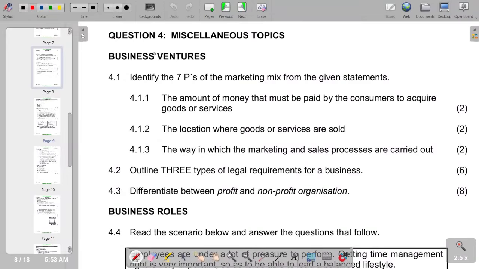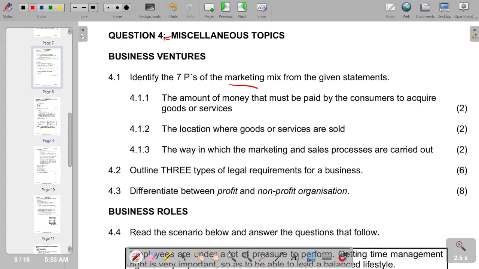So looking at question 4, which is on business ventures, you have to identify the 7 P's of the marketing mix of the given segment. The marketing mix is basically a combination of factors that can be controlled by a company to influence consumers to purchase its products. So that is the description of the marketing mix.